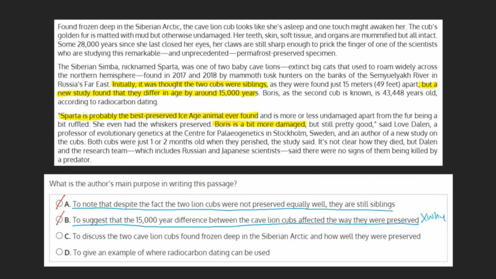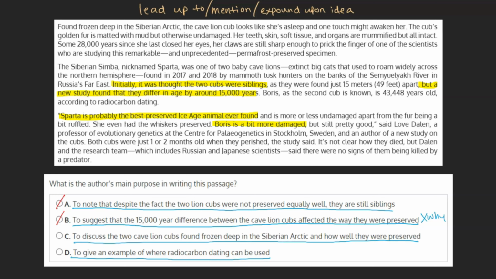We are left with choices C and D: to discuss the two cave lion cubs found frozen deep in the Siberian Arctic and how well they were preserved, and to give an example of where radiocarbon dating can be used. When looking for a main idea, it's important to ask yourself, does every sentence in this paragraph either lead up to, mention, or expound upon this idea? Another helpful question is, what would the paragraph look like if this was the main idea?